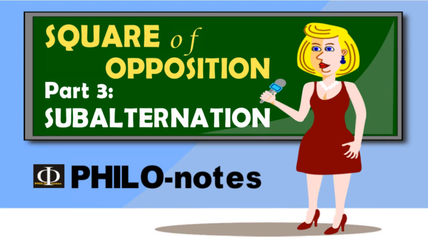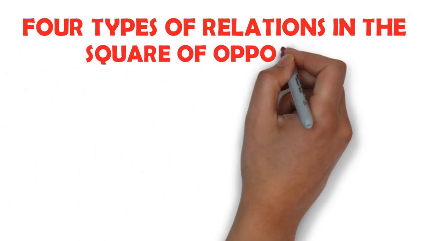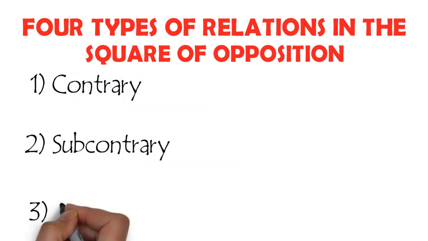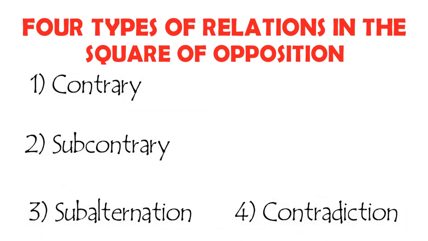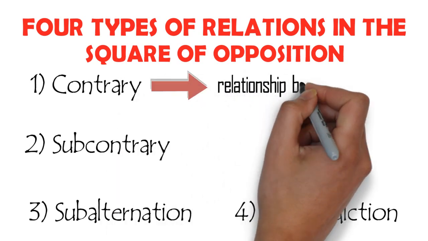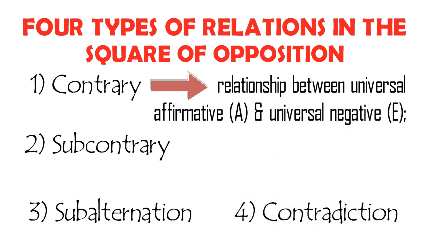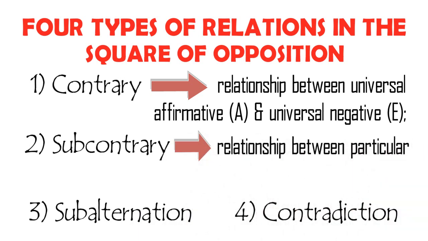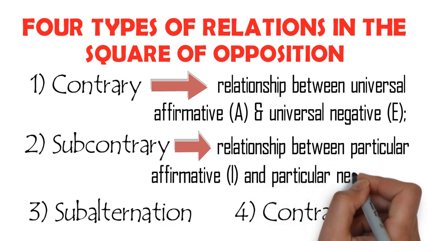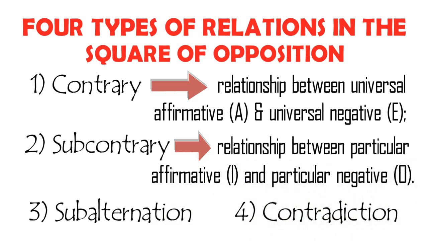We're now on the third part of our discussion on the four types of relations in the square of opposition. In our other whiteboards, we learned that contrary is the relationship between universal affirmative A and universal negative E propositions, while subcontrary is the relationship between particular affirmative I and particular negative O propositions. The pair of propositions both in contrary and subcontrary differ only in quality. That is, one is affirmative and the other negative.